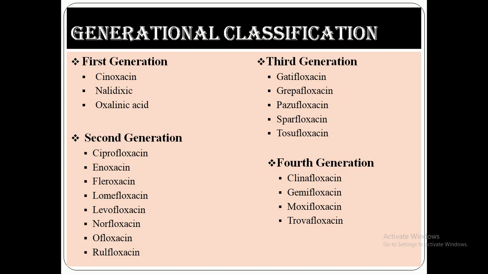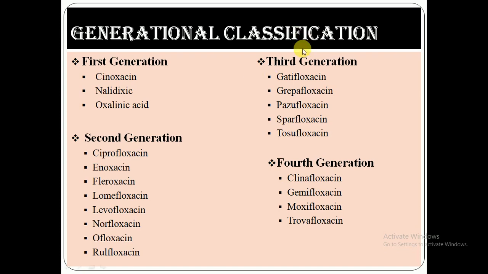It is not necessary that each and every drug will be available in the market by this name. Some drugs are still under investigation and not approved by the Food and Drug Administration, FDA. After approval, these drugs will be launched in the market and then patients will be able to utilize them.